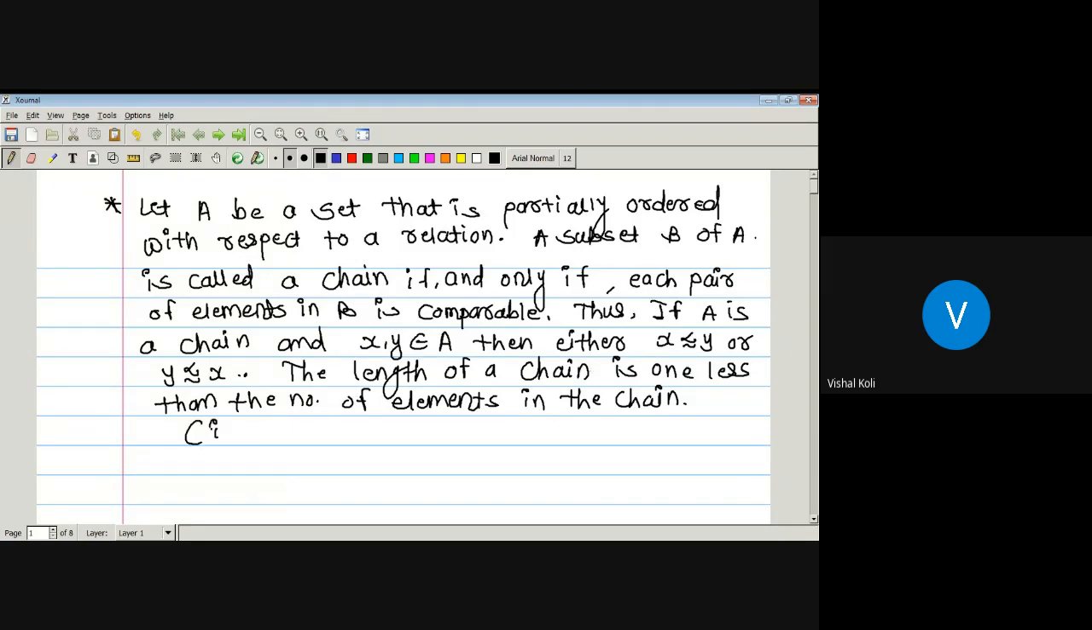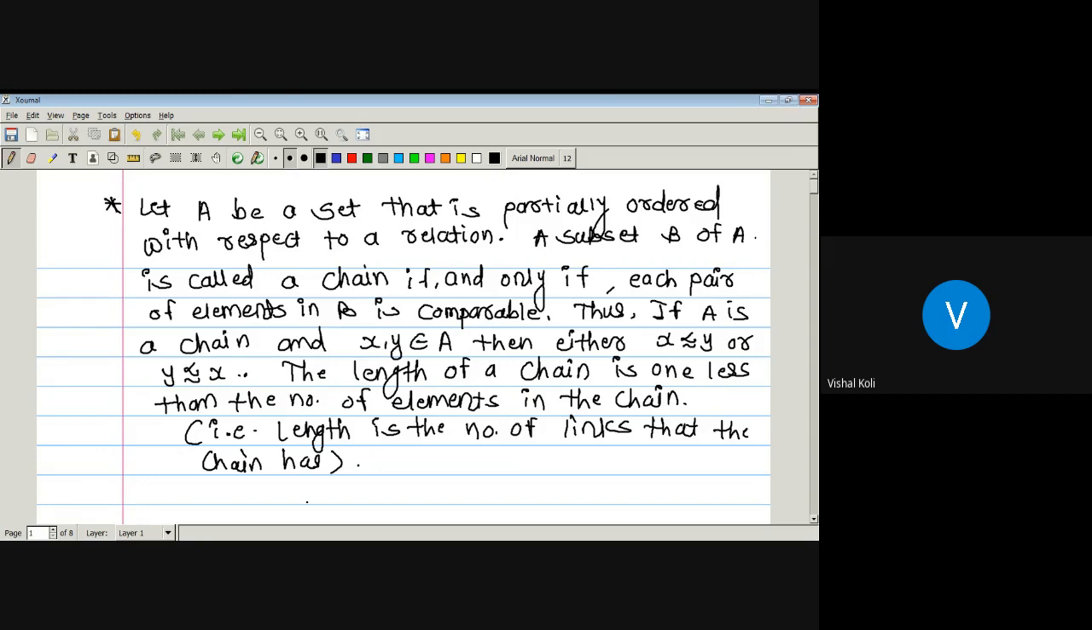So actually the length of a chain is the number of links that the chain has. If there is a chain, then each element is comparable with the other element. If suppose there are n elements, then the first element is comparable with all the remaining n minus 1 elements. So the length of the chain is nothing but n minus 1, that is, one less than the number of elements in that poset.